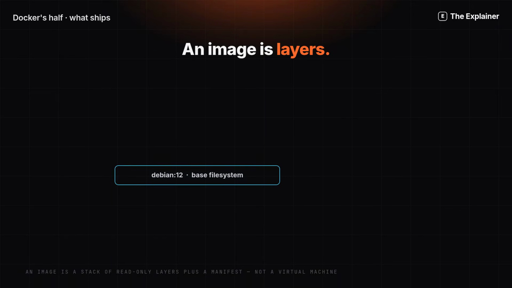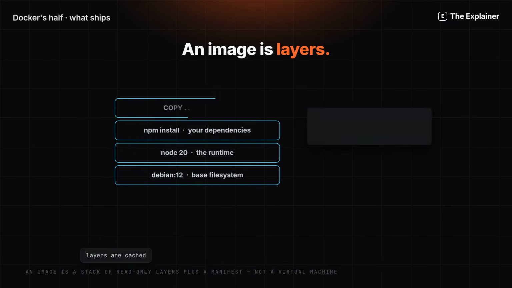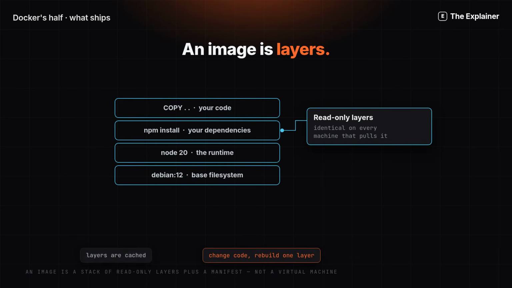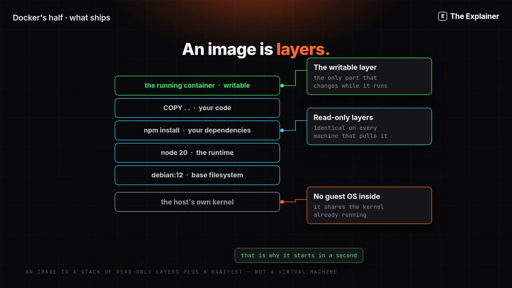First, be precise about what Docker actually hands over. An image is a stack of layers. The base file system, then the runtime, then your dependencies. Each step is its own layer. Your code goes on top. Every one of those layers is read only, and they never change again. Only the running container can write. There is no second operating system. It shares the host kernel.